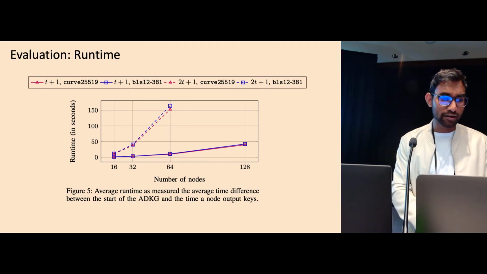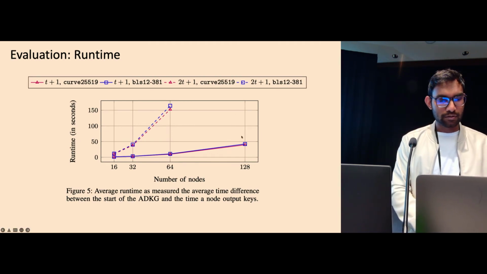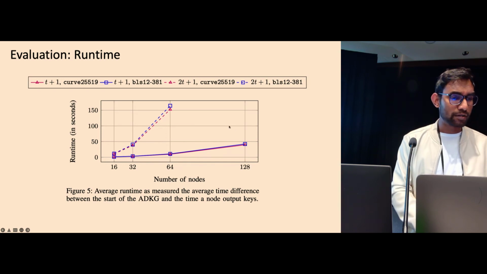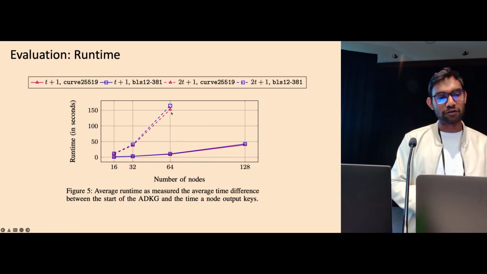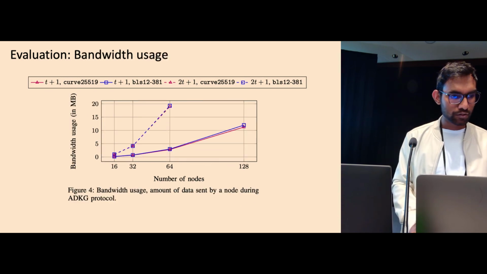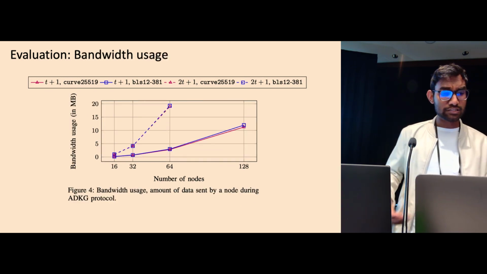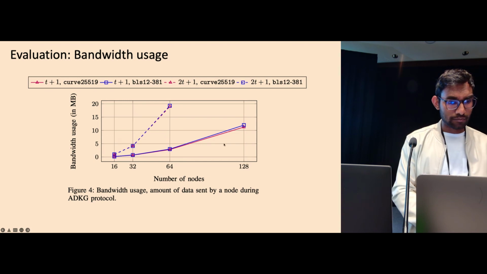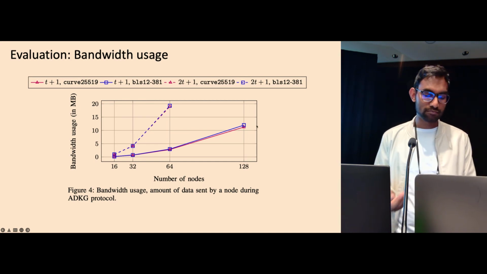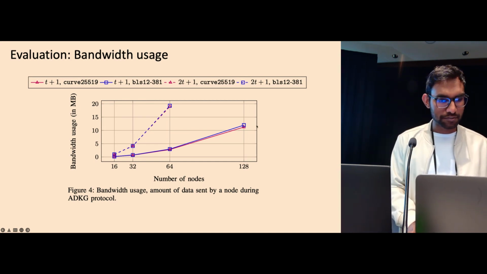We have looked at the runtime. With 128 nodes, for low threshold, where the threshold is t+1, we only take about 45 seconds to run an ADKG, but with high threshold, even with 64 nodes, our single-threaded runtimes go beyond 150 seconds. We'll see the reason in a slide later. We also measured the bandwidth usage. With 128 nodes and low threshold, per node bandwidth usage is about 12 megabytes. This is still high, and we feel we can improve this with lots of optimization.